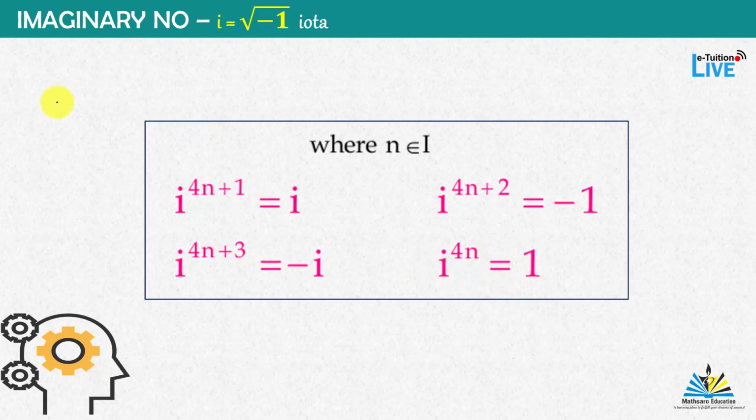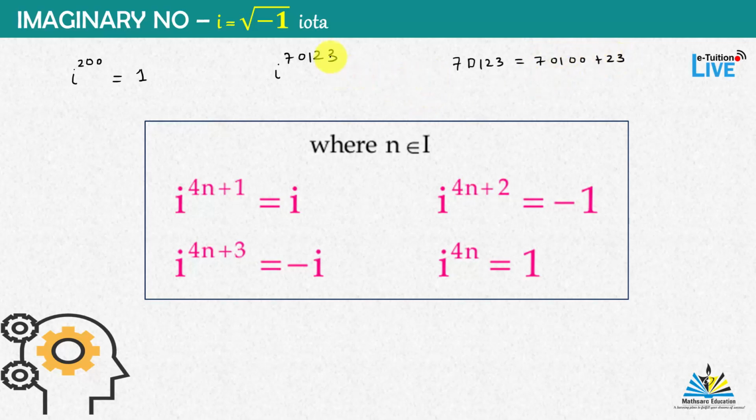What does this mean? Let's take some cases like i to the power 200. Now 200 is of the form 4n. So 200 is divisible by 4, then this is equal to 1. Now let's talk about i to the power 70123. Now you can observe here 70123 can be written as 70100 plus 23.